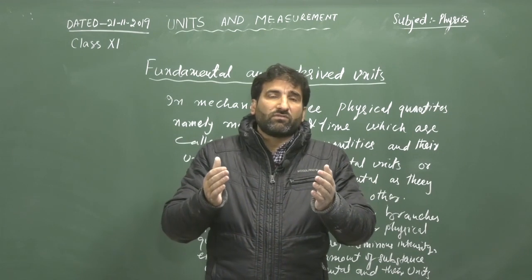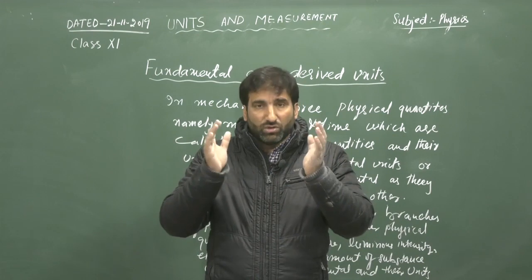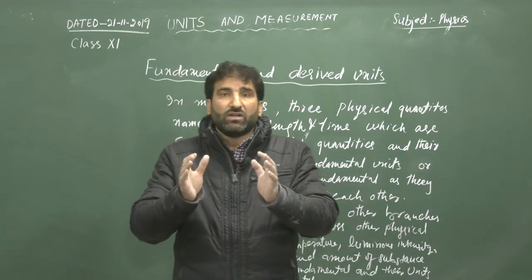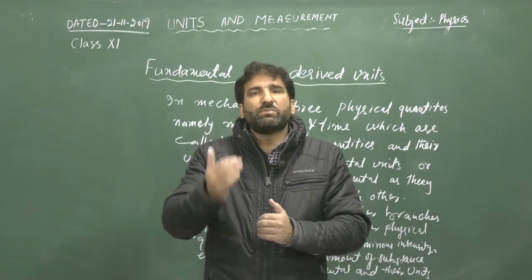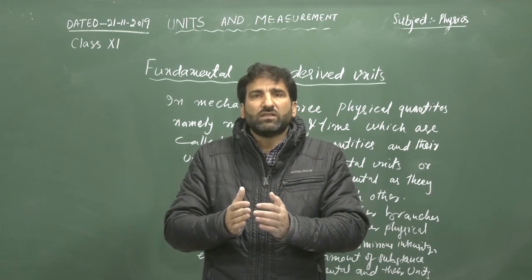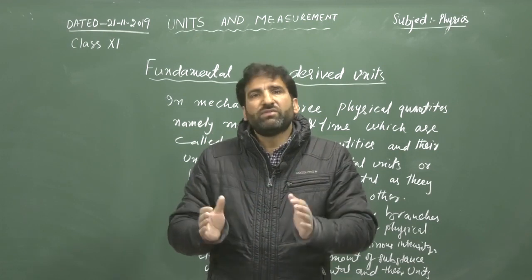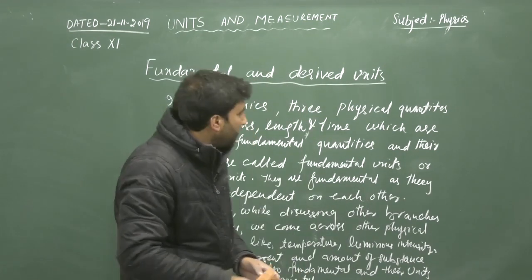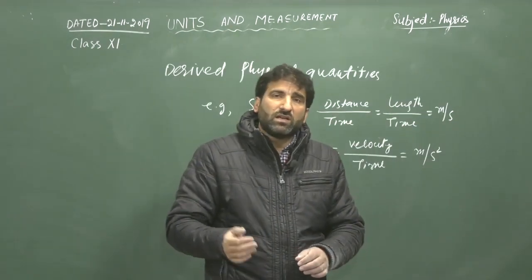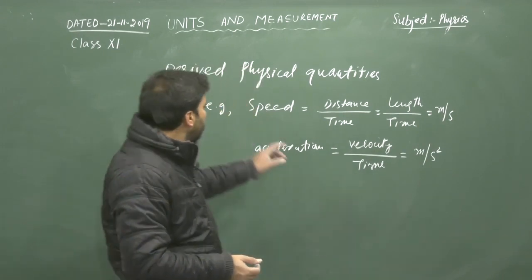Derived units, or derived physical quantities, are those physical quantities which can be derived from these fundamental quantities. For example, speed, velocity, acceleration, momentum, these are all derived physical quantities. So we can write that derived physical quantities are those which can be derived from the fundamental physical quantities. For example, we have speed.